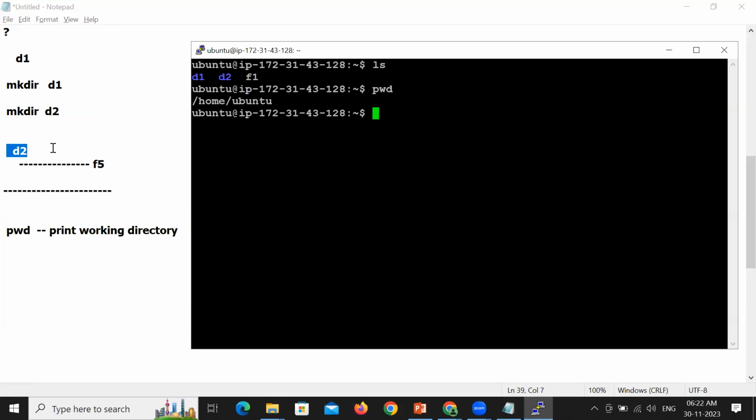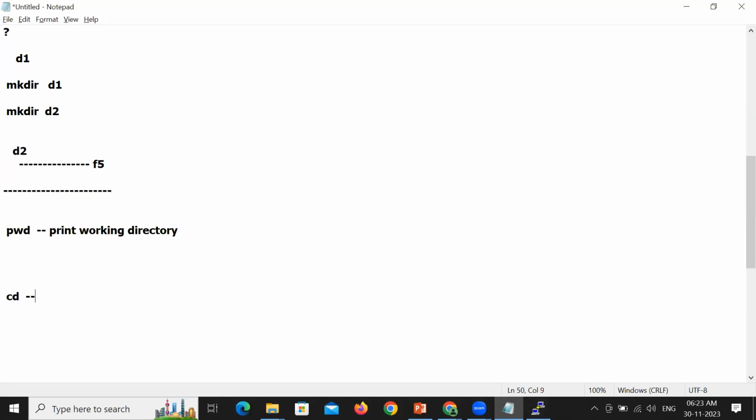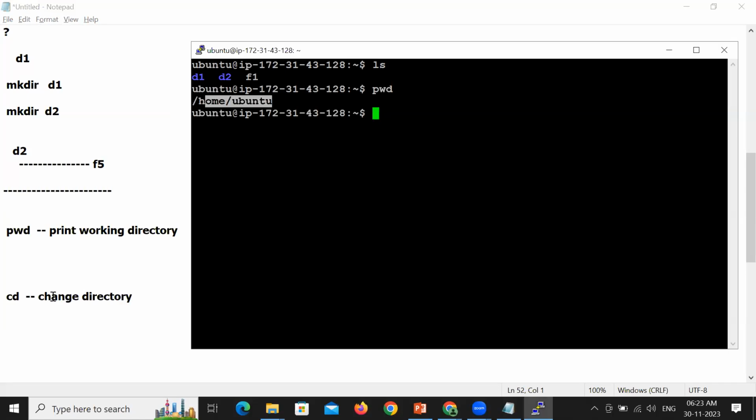So when you want to create a file inside a directory, now you need to point to D2. Right now, you're not pointing to directory D2, you're pointing to /home/Ubuntu. You need to change directory to D2. Whenever you want to move to a specific directory, we have a command called cd, stands for change directory, which helps you to change to a specific directory.